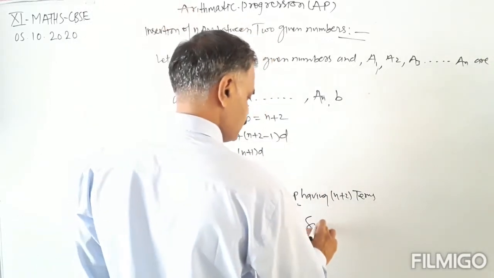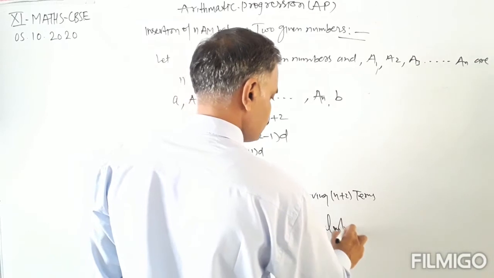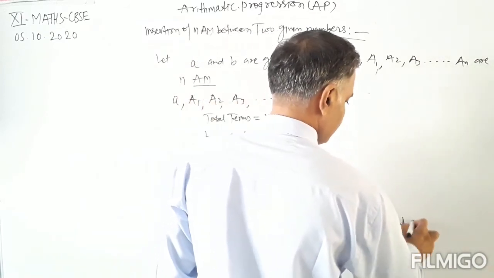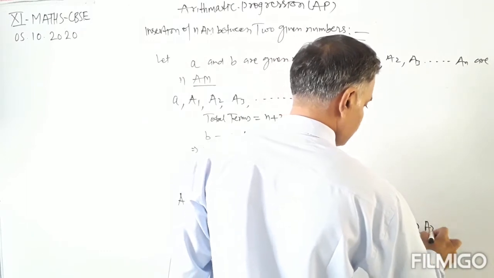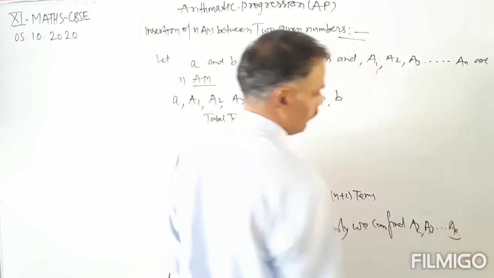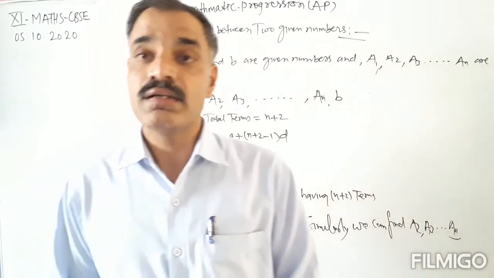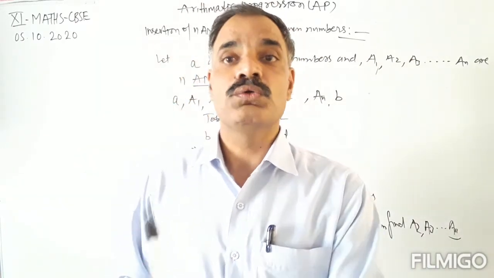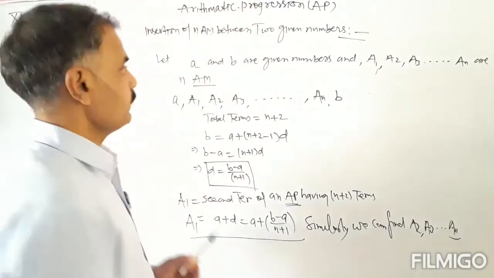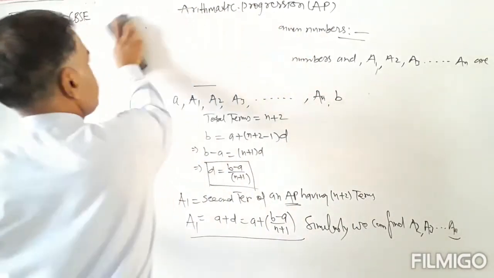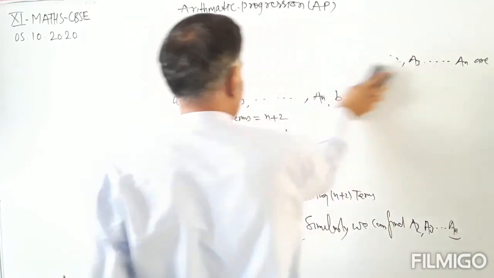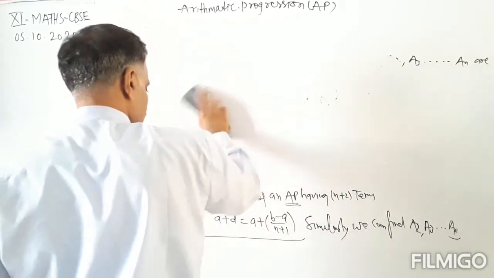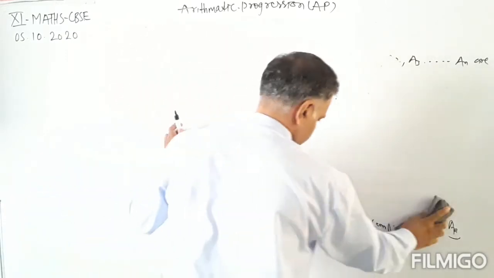Similarly, we can find A2, A3 and so on up to An. Okay. In this way we can insert n arithmetic means between two given numbers. So this was the insertion of n arithmetic means between two given numbers.